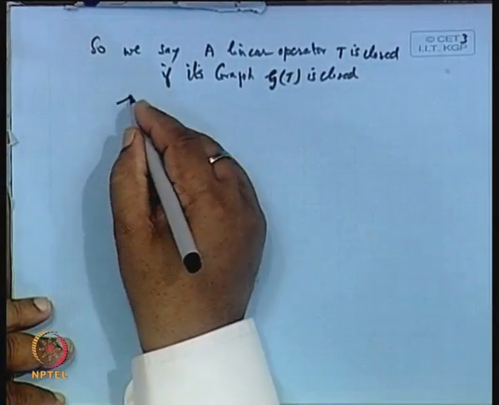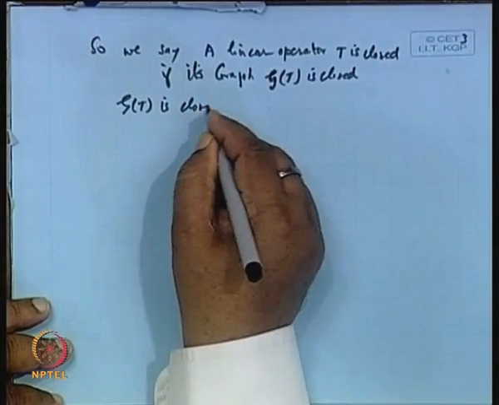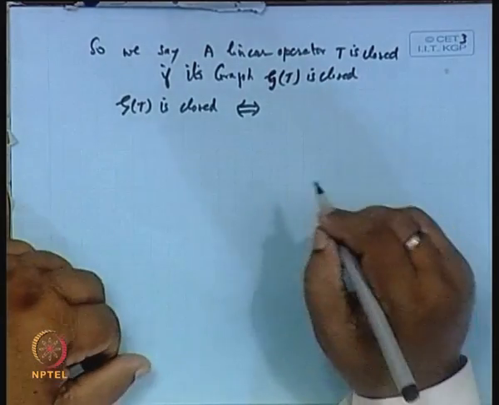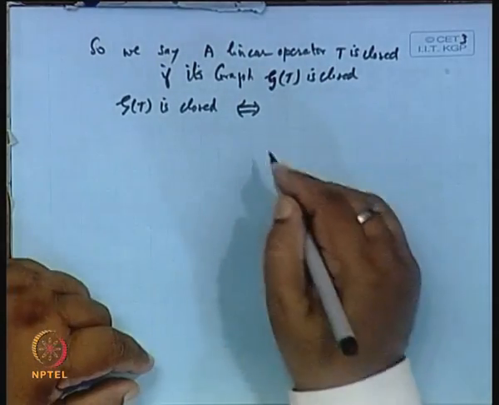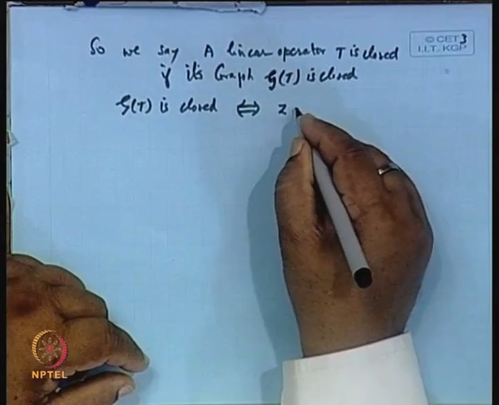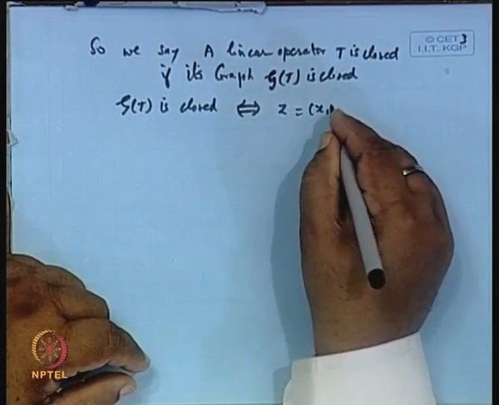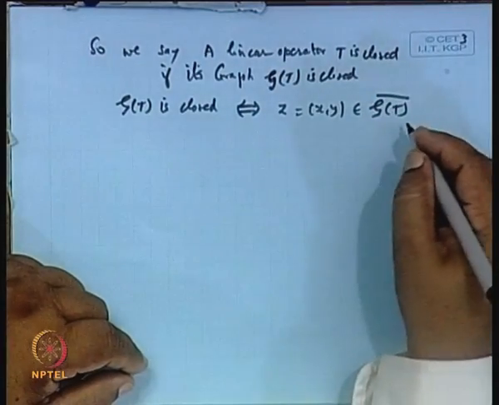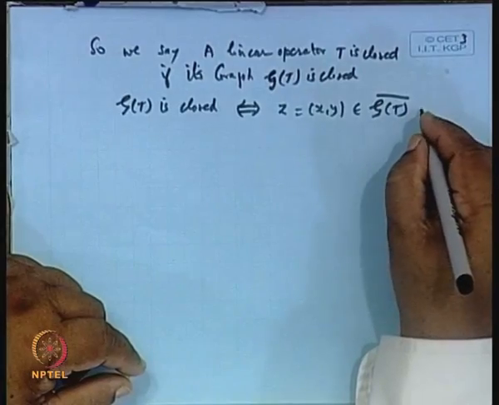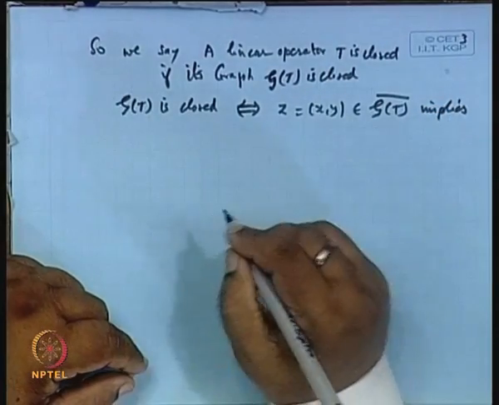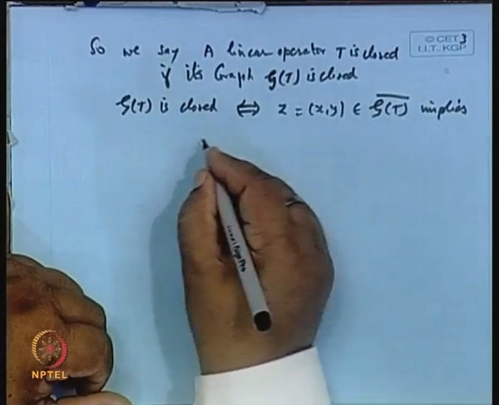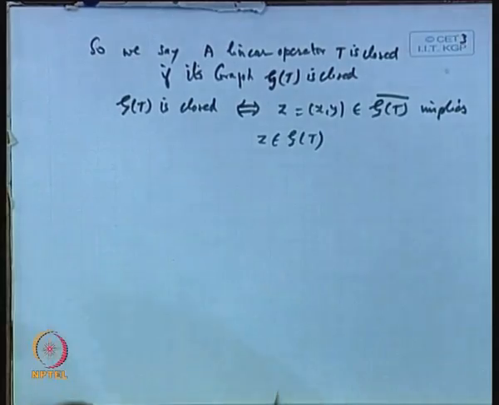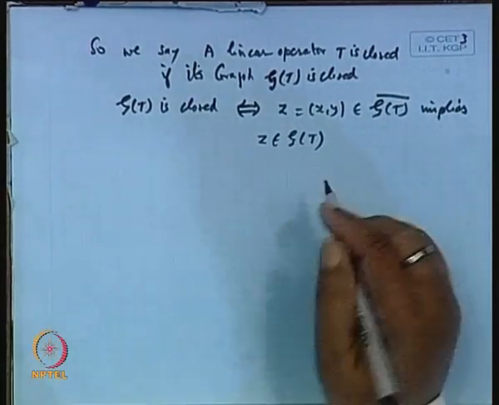So, the graph of T is closed if and only if all of its limit points belong to it, that is, if I take a point z in the closure of this set, then it implies z belongs to the graph of T. That is what it means.